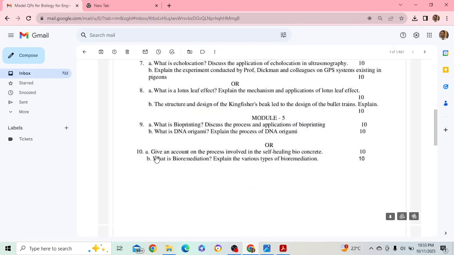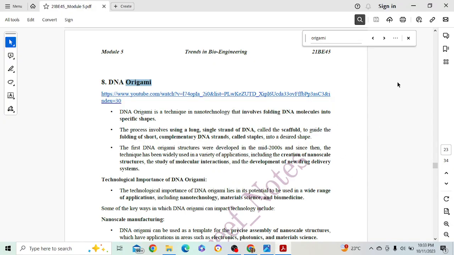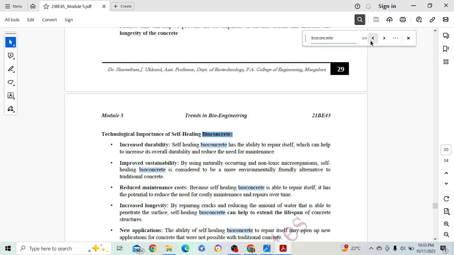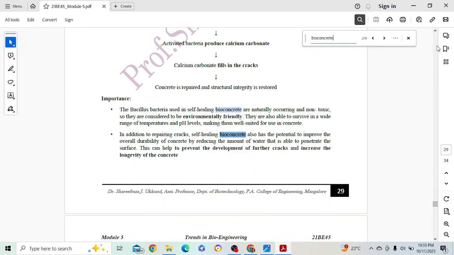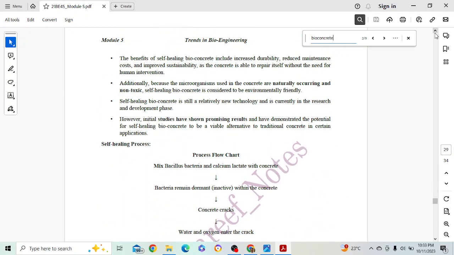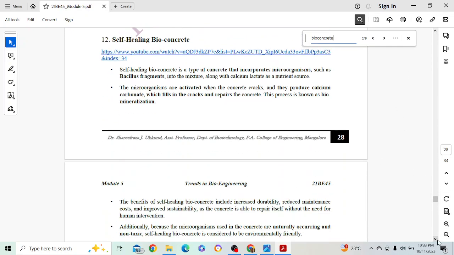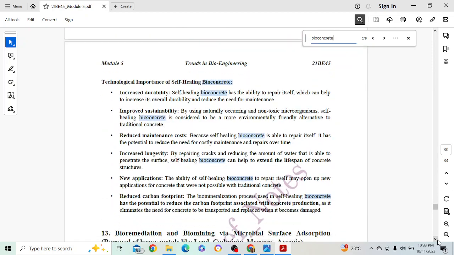Okay, and give an account of the process involved in self-healing bioconcrete. Definitely a whole bioconcrete topic. So whatever is in the notes, don't really stick to that, because sometimes whatever I have explained in the video plays an important role. Just go through that. See, the self-healing process, just click on this link, explain properly for 10 marks. Specifically designed notes for 10 marks. Okay.